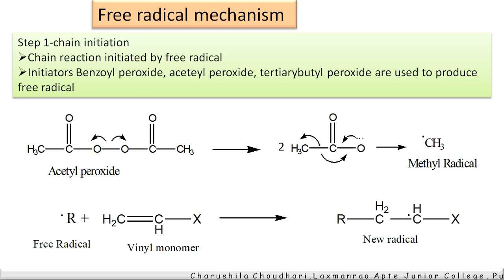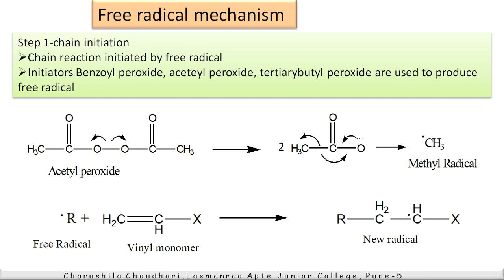First, the free radical mechanism, step one, chain initiation. This reaction is a chain reaction initiated by free radicals. Mainly benzoyl peroxide, acetyl peroxide and tertiary butyl peroxide are used to produce the free radical. See the reaction: in acetyl peroxide, the single bond between the two oxygens, the peroxide bond, breaks and forms two acetyl radicals. The next step is removal of CO2 with the formation of a free radical, a methyl radical. This methyl free radical reacts with the vinyl monomer, forming a new radical.